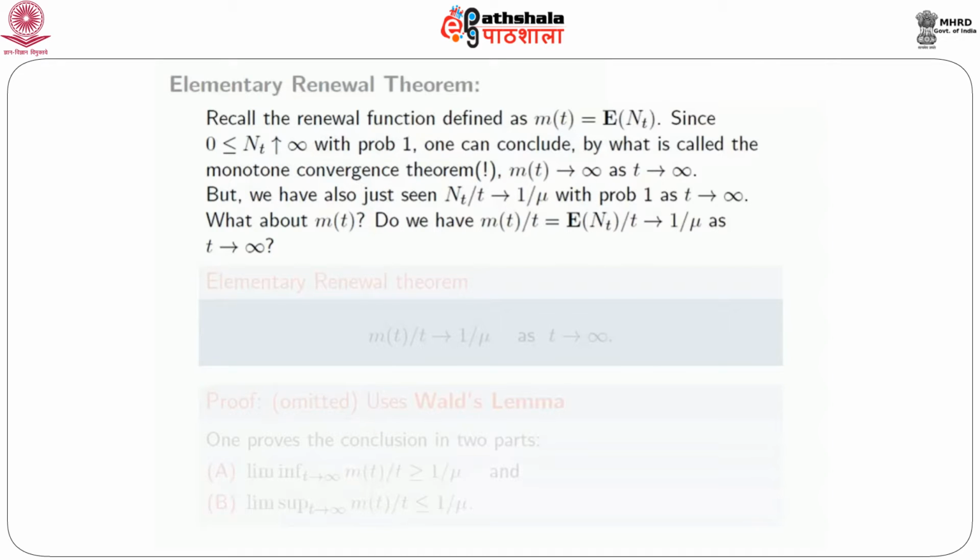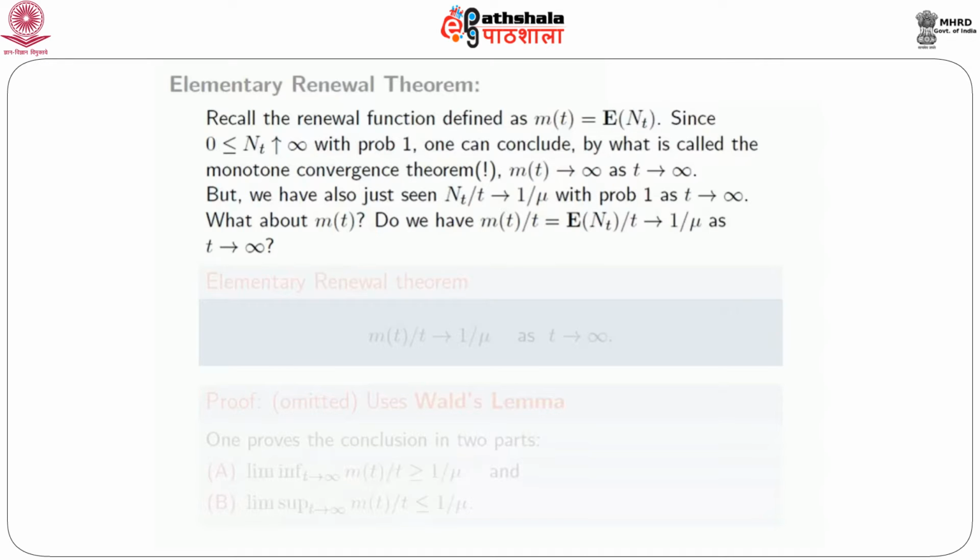That's okay. But we have also seen that N_t over t goes to 1 over mu with probability 1 as t goes to infinity. What about m_t? Do we have m_t over t, which is equal to E of N_t over t, also going to 1 over mu as t goes to infinity? Well, that's not immediate, because here we can't interchange expectation and limit.